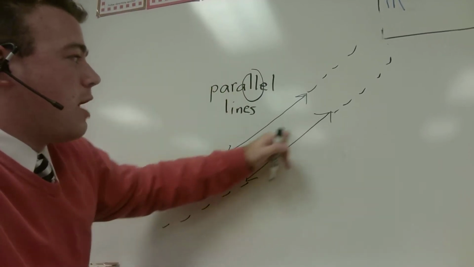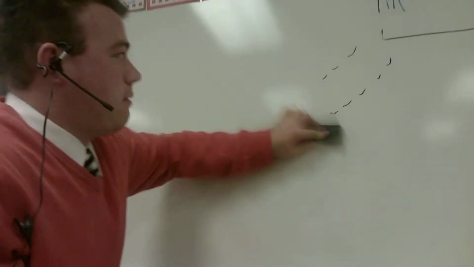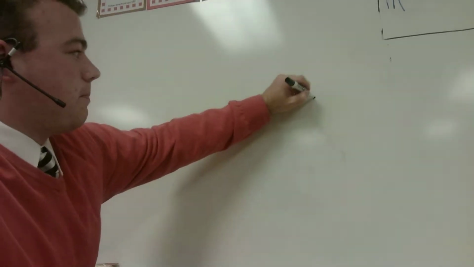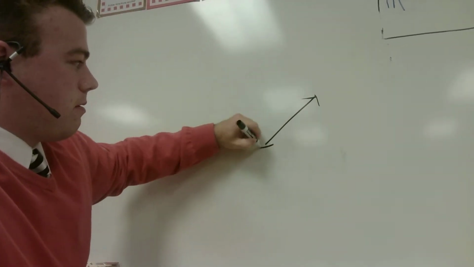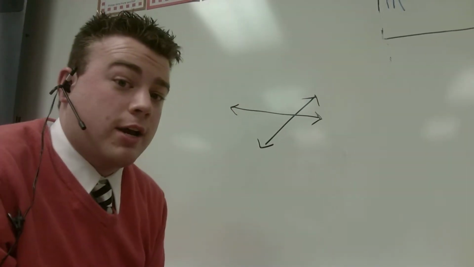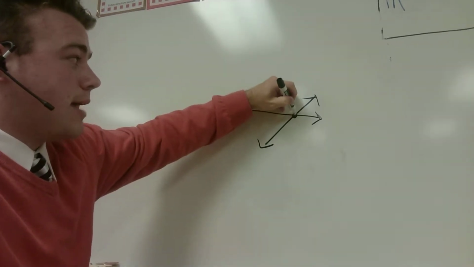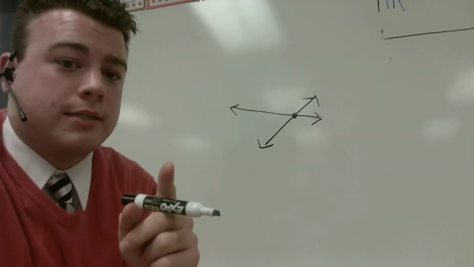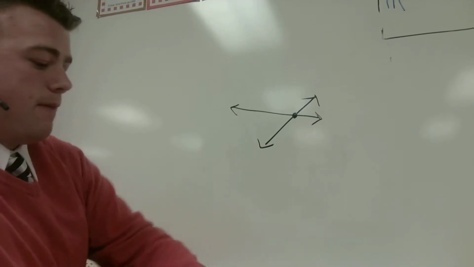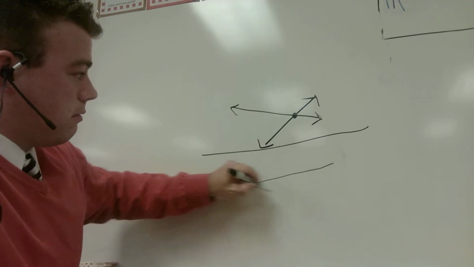These lines are intersecting lines because they intersect at one point. The lines below are parallel lines. These parallel lines will never intersect. So those are our terms that we learned about in 11-1.